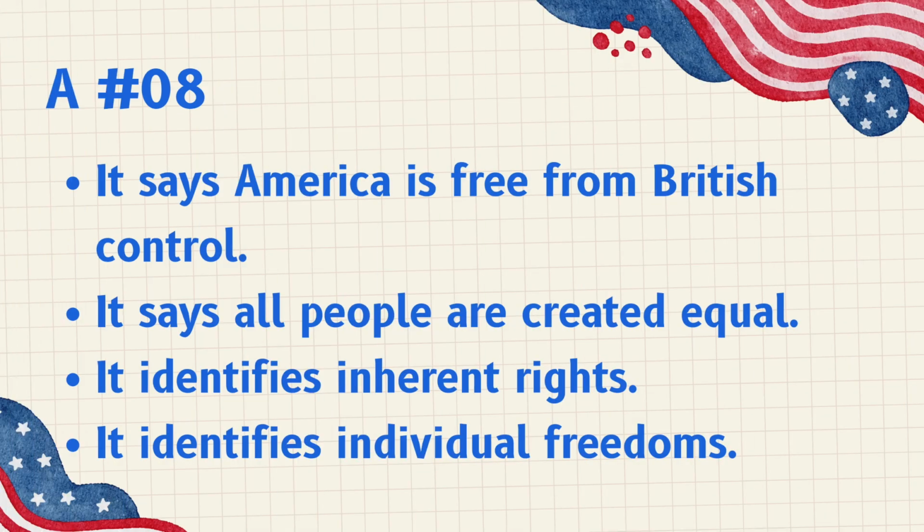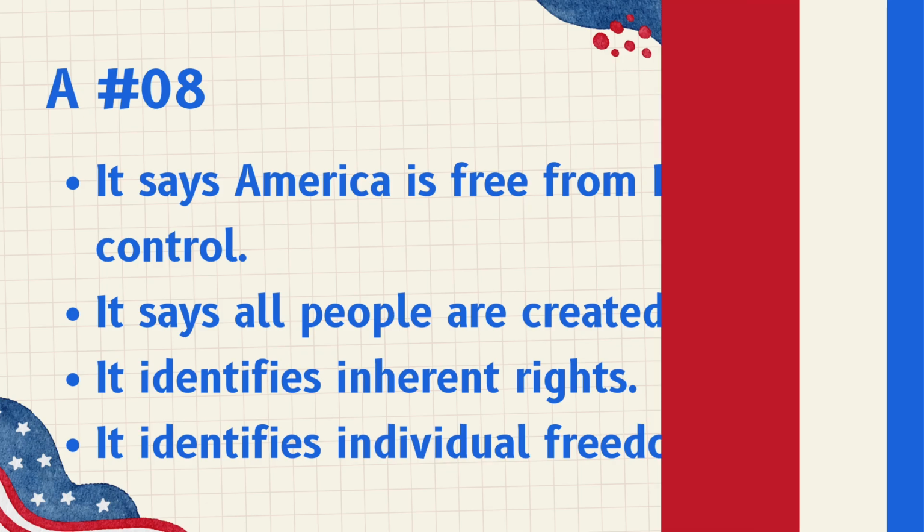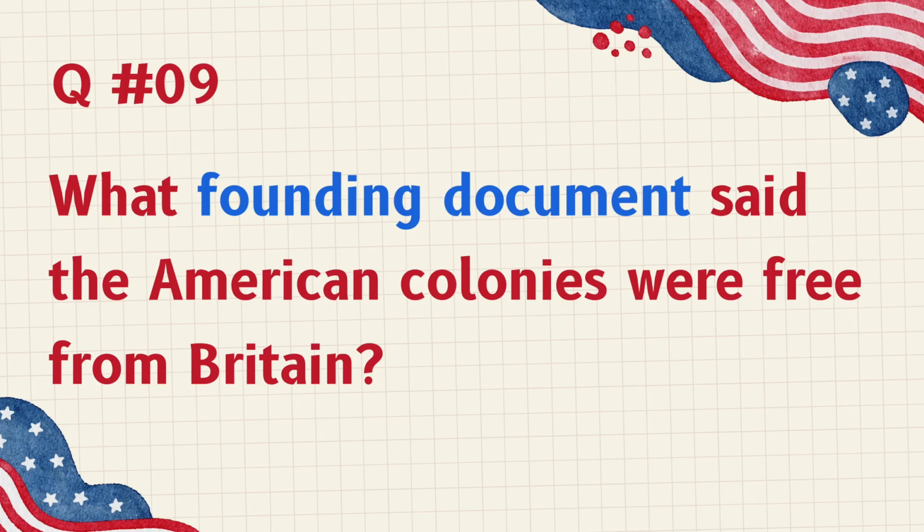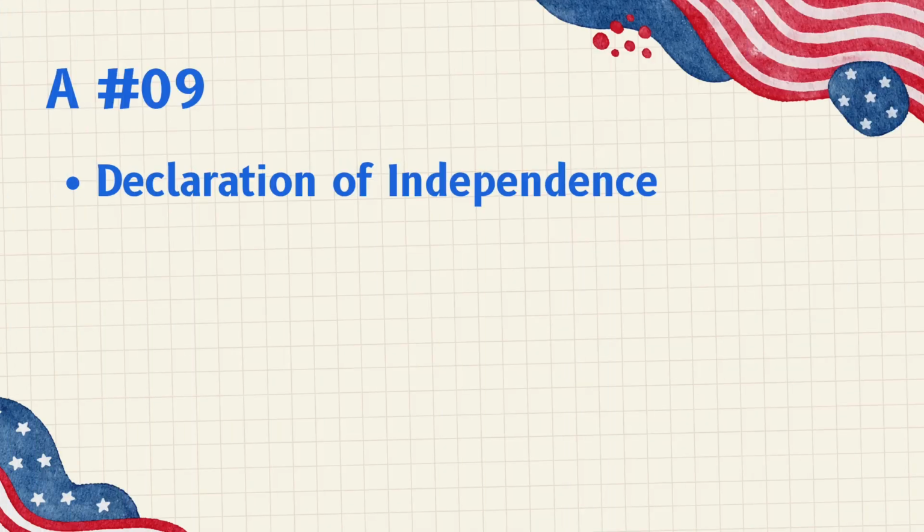Why is the Declaration of Independence important? It says America is free from British control. It says all people are created equal. It identifies inherent rights. It identifies individual freedoms. What founding document said the American colonies were free from Britain? Declaration of Independence.